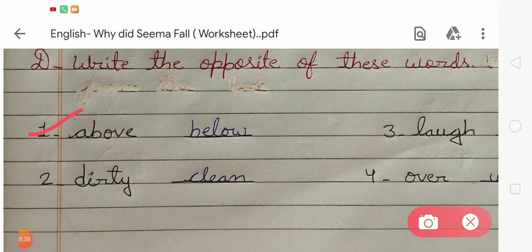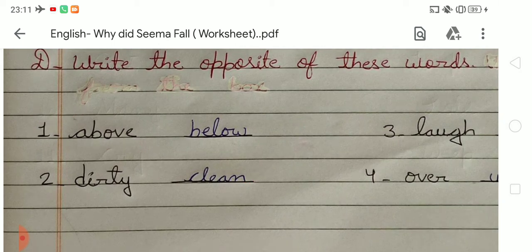So what is the opposite of above? We all know the opposite of above is below. What is the spelling of below? B-E-L-O-W, below. First of all, tell me the spelling of above. A-B-O-V-E, above, and the opposite of above is below. Okay. In number 2, there is the word dirty. What is the spelling of dirty? D-I-R-T-Y, dirty, and the opposite of dirty is clean. C-L-E-A-N, clean.